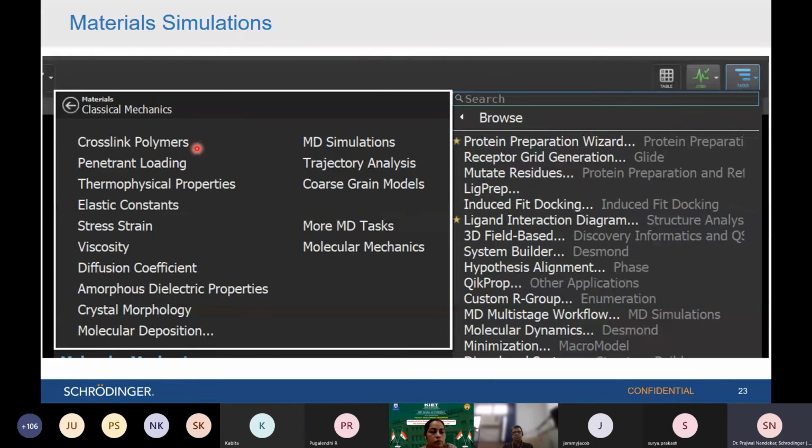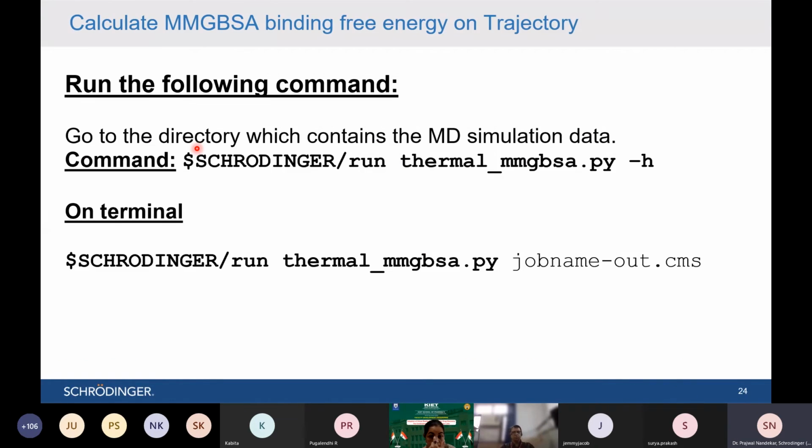And so these all options are also there. It is not only limited to the polymers, but you can also study nanoparticles, nanotubes, or any type of novel drug delivery methods which you could think of. All things can be studied using Schrodinger suite.